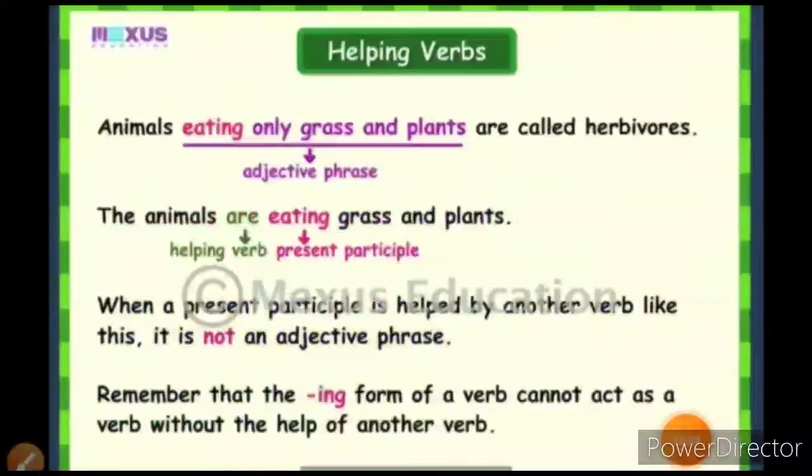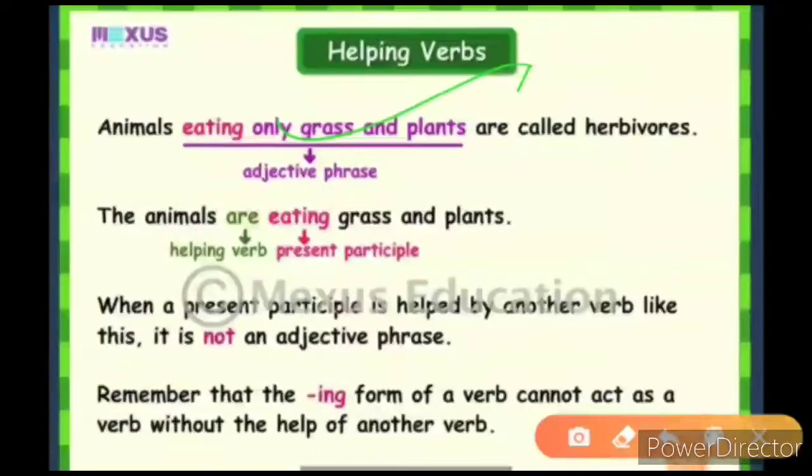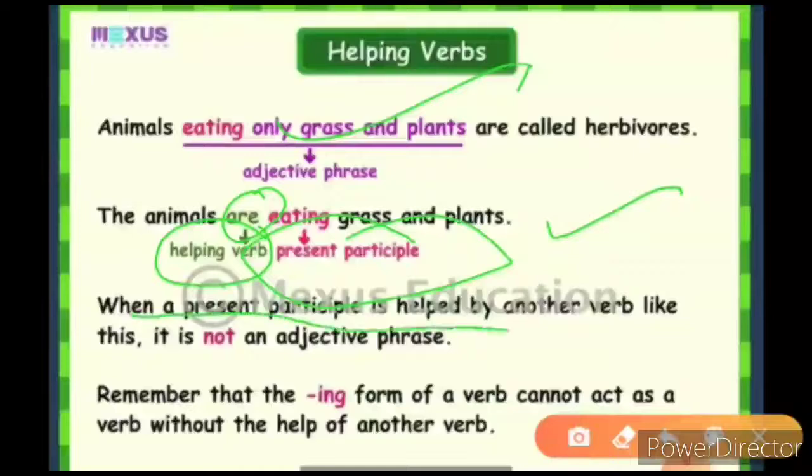If you look over here in the first sentence, it's an adjective phrase. But here, the animals are eating, when it is used with a helping verb, the present participle, then it will become a verb. It will not be an adjective phrase, then it will become a verb. The animals are eating grass and plants. So when a present participle, like what is written here, is helped by another verb like this, it is not an adjective phrase.